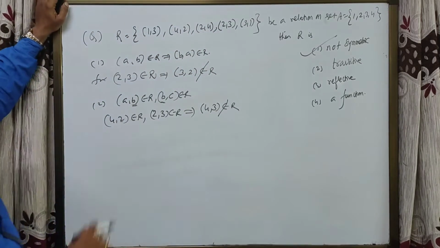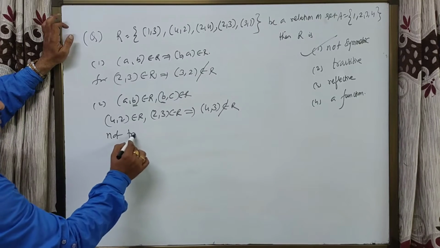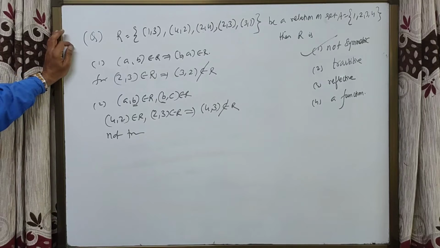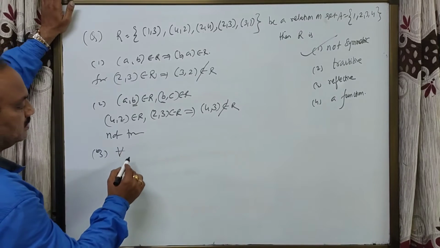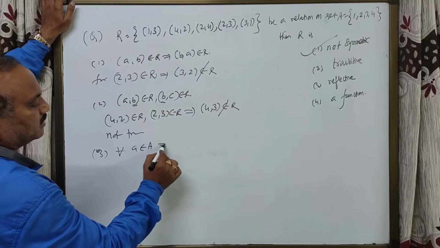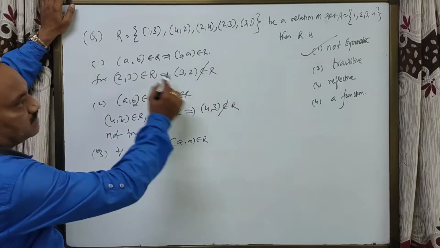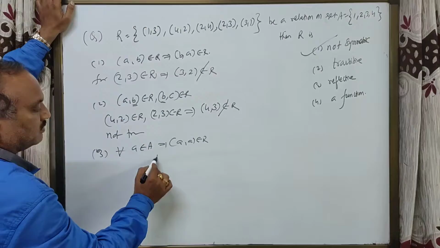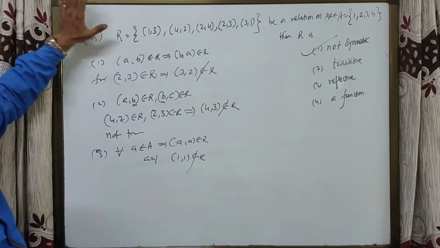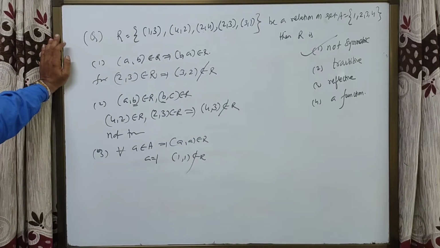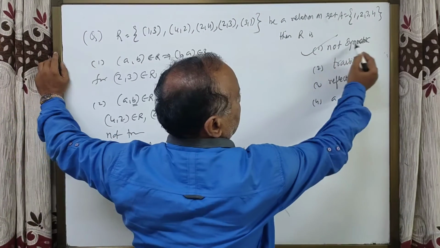So it is not transitive. Not transitive. Reflexive. Reflexive means for all a belongs to A, (a, a) belongs to R. Let us take 1 is in A, a equal to 1. Is (1, 1) belongs to R? No. It is not reflexive. So not reflexive. So students, not symmetric is correct.